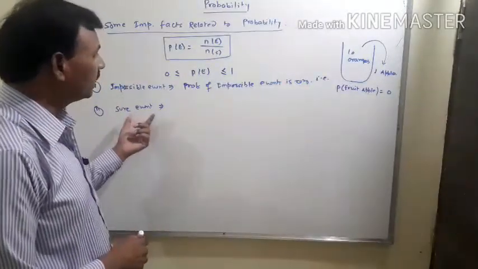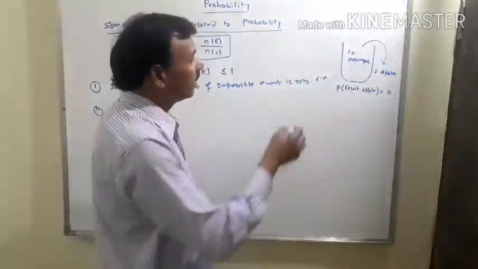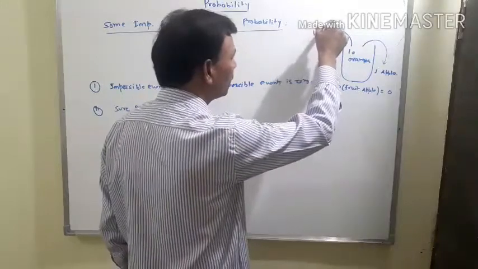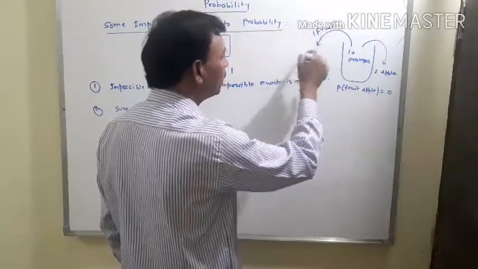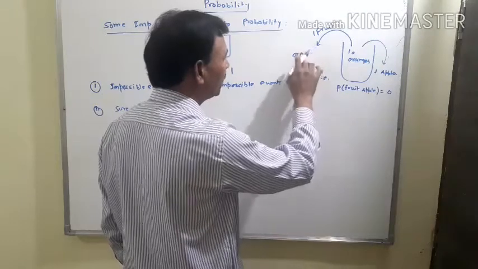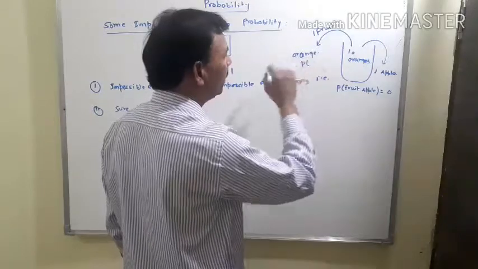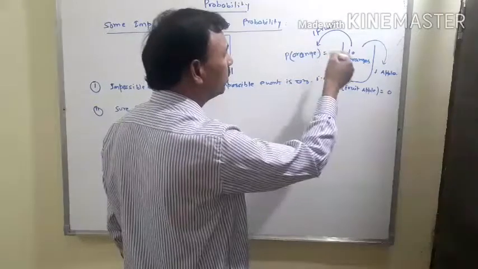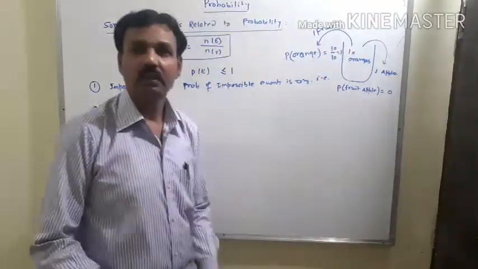Now, the sure event. What is the sure event? Take the same example. If you draw one fruit from this bag and that fruit should be an orange, then what will be the probability? The probability that the fruit will be an orange is equal to 10 upon 10, that means 1.